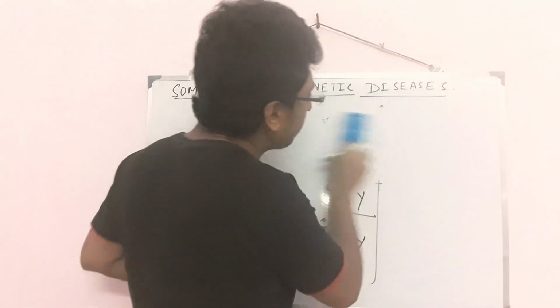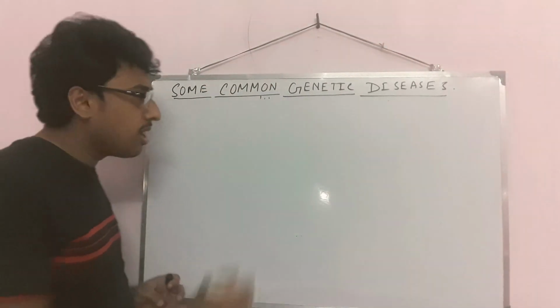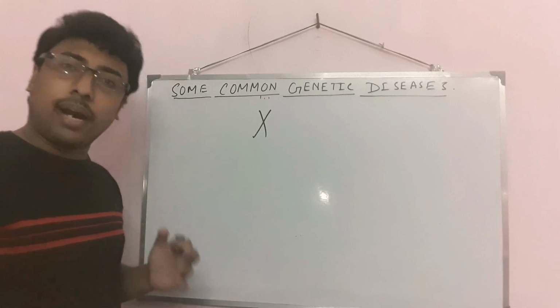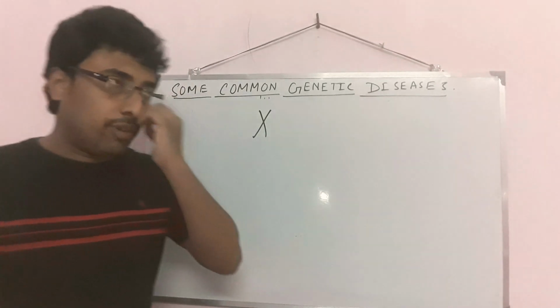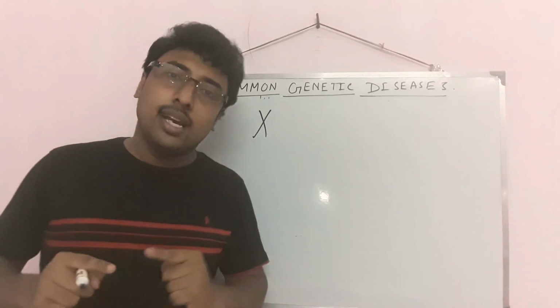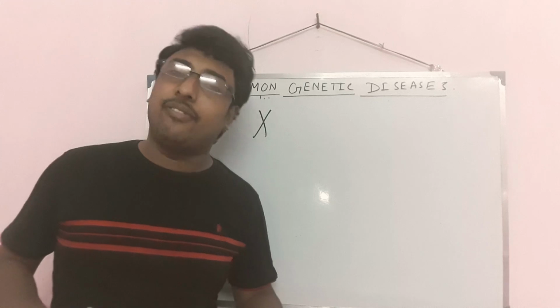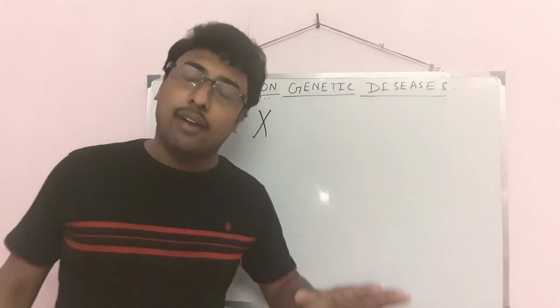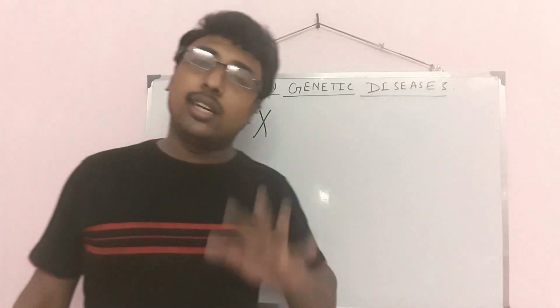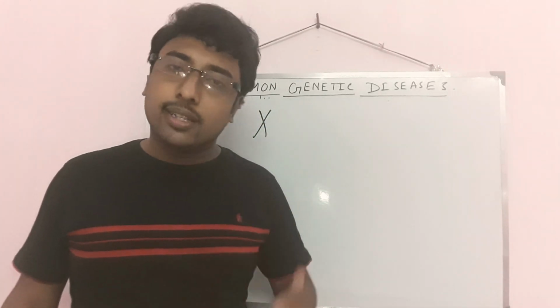Color blindness and hemophilia, these two are X-linked inheritance. Why X-linked inheritance? Because the X chromosome is affected by color blindness or by hemophilia. That's why it is X-linked inheritance. And there is also crisscross inheritance, meaning if the mother is a carrier, then in the next generation the son will be affected. Similarly, if the father is affected, in the next generation their daughter will have the disease.